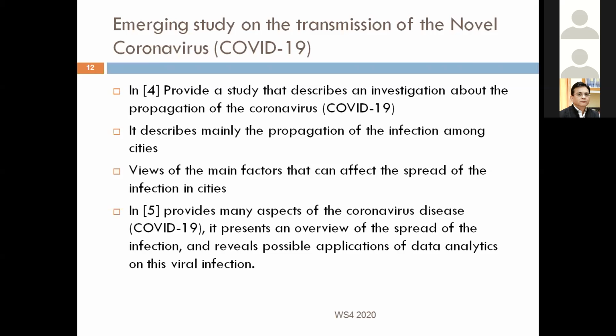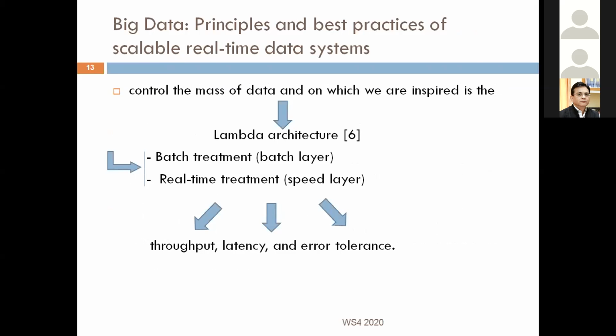In paper 5, they provide many aspects of the coronavirus disease. It presents an overview of the spread of the infection and reveals possible applications of data analytics on this viral infection. And finally, among systems that help to control the mass of data and on which we are inspired is the Lambda architecture, which is a data treatment architecture that allows handling massive data in batch and in real time. It balances throughput, latency, and error tolerance.